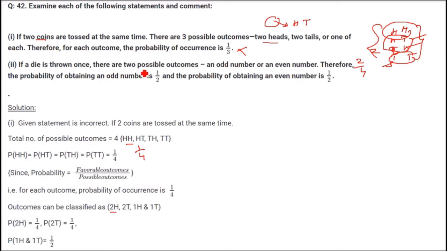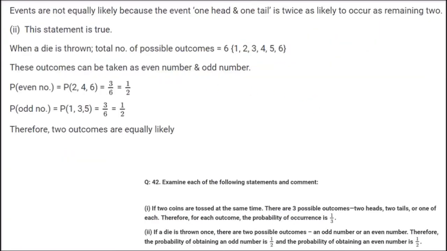If a die is thrown once, there are two possible outcomes, an odd number and an even number. Therefore, the probability of obtaining an odd number is half and the probability of obtaining an even number is half. This is absolutely correct. Why? When a die is thrown, the possible outcomes are from 1 to 6.